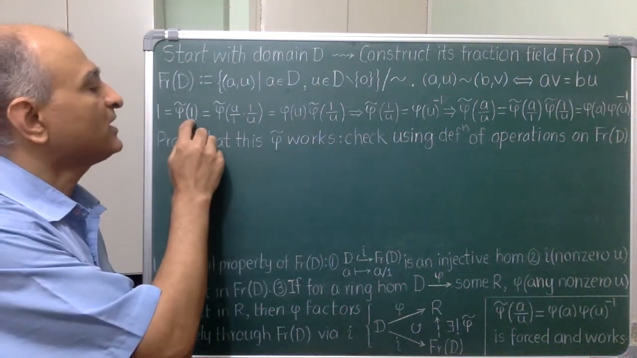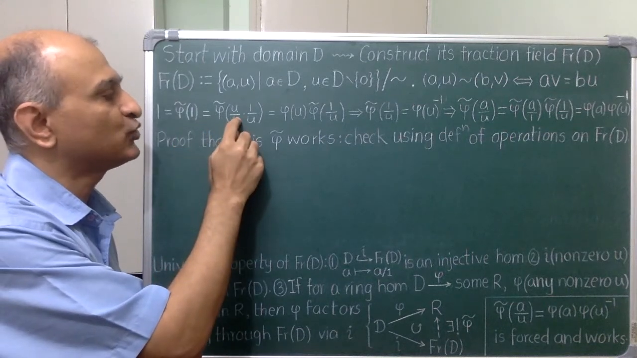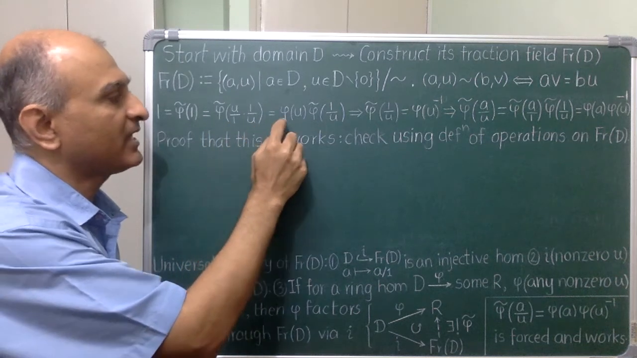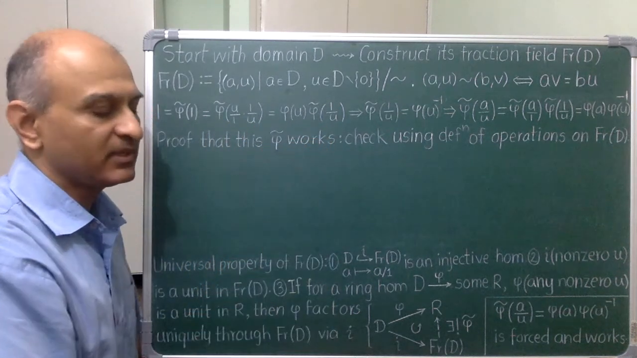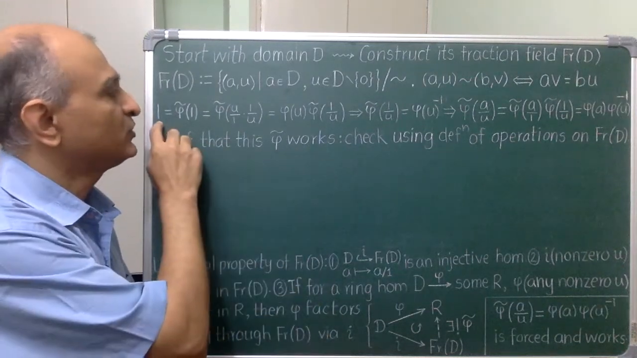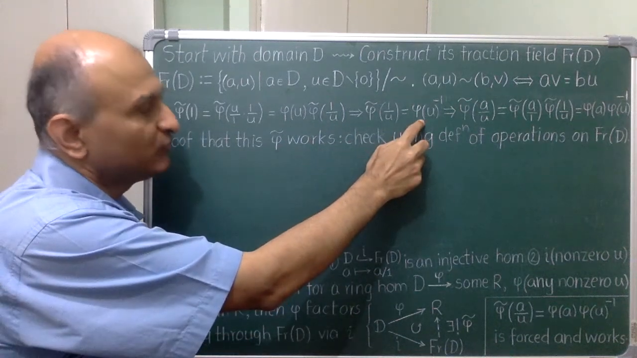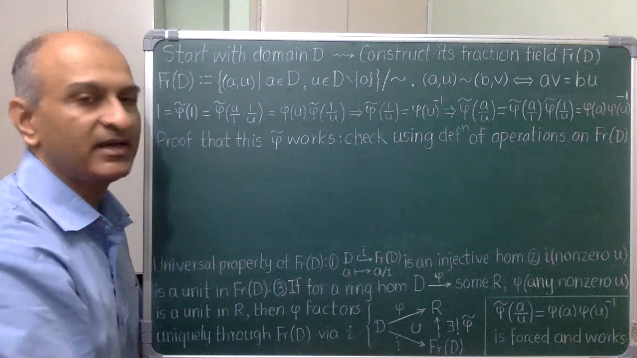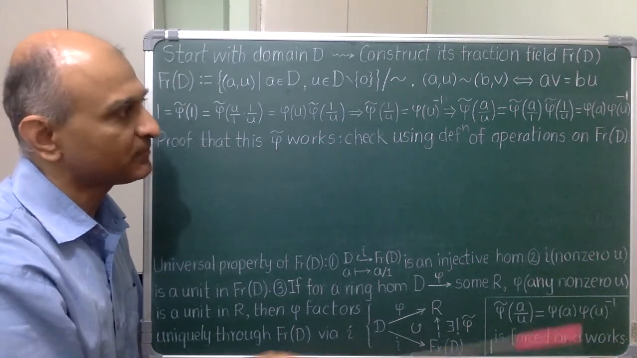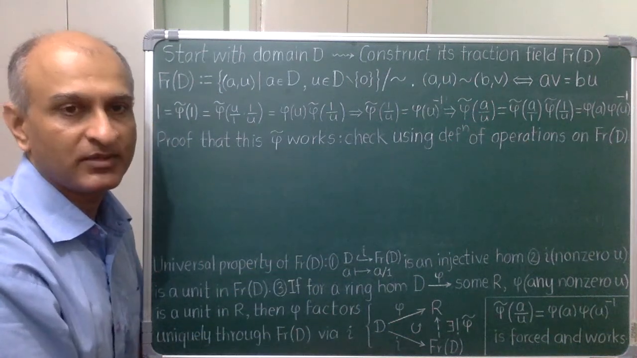First, 1 has to go to 1, and this 1 in the fraction field can be written as u by 1 times 1 by u. Using the homomorphism property, I get this formula by remembering that phi tilde has to match phi on elements of D. Using this, I get that phi tilde of 1 by u must be the inverse of phi of u, which is guaranteed to exist by hypothesis. And now the general formula follows by writing a by u as a by 1 times 1 by u.